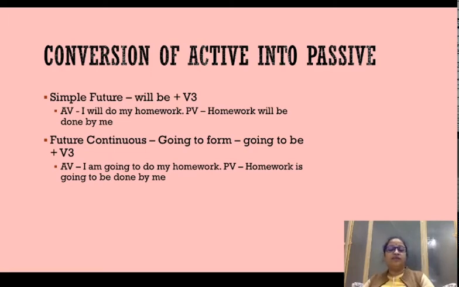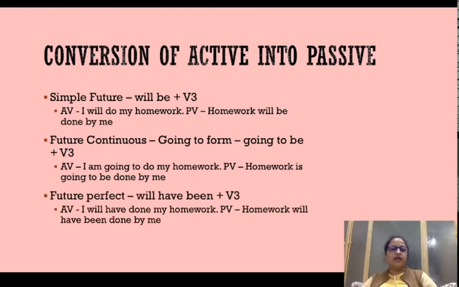The passive is going to be: homework is going to be done. Going to will take be, and the verb goes to the third form. Do is going to become done. And subject-object switching, as you must have understood by now. I is going to come in the object place and is going to become me. Homework is going to come in the subject place, and this is how the switching is. Now